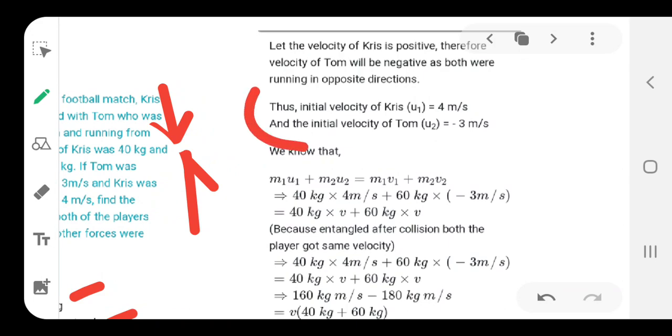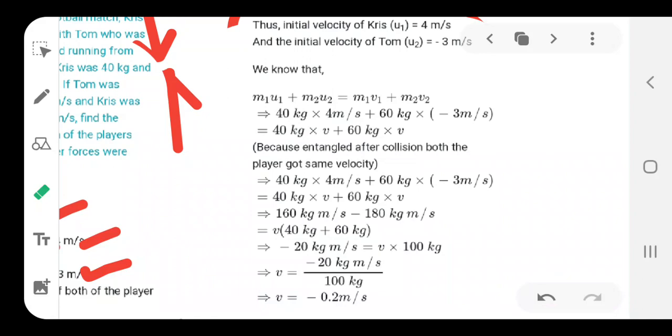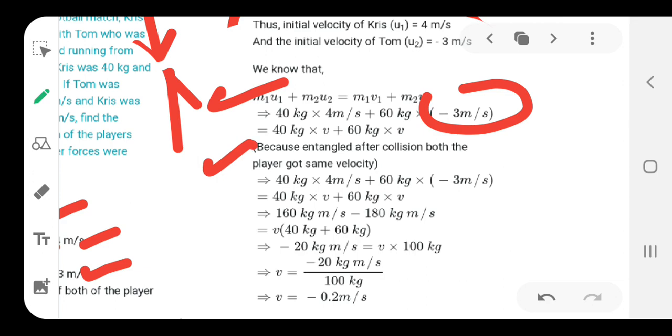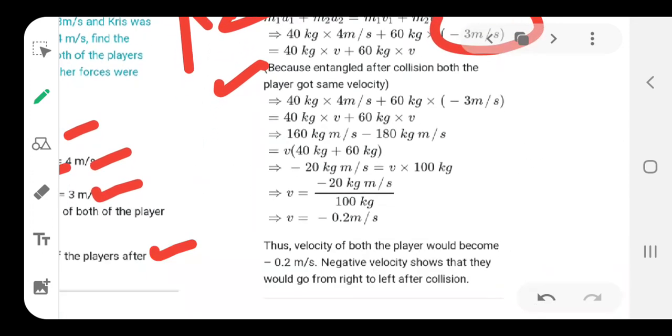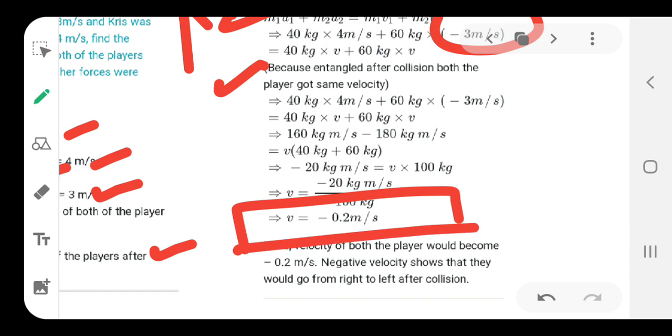So in the first case, the initial velocity is given for Chris, then the initial velocity of Tom is taken as negative because he is coming in the opposite direction. Now again use the law that we have just read, that total momentum before collision and total momentum after collision is conserved. Just put the values in that, making sure V2 is negative because he is coming in the opposite direction. Okay, and since they get entangled, they get the same velocity here. Again go for the algebraic calculation, and once you calculate it, you can see the value comes out to be V is minus 0.2 meter per second.